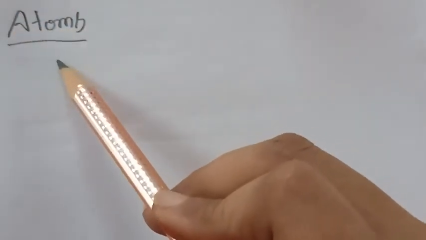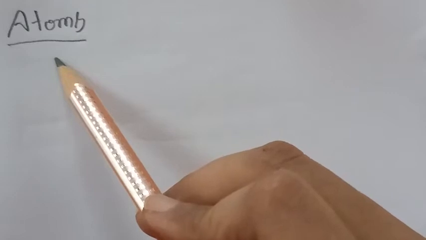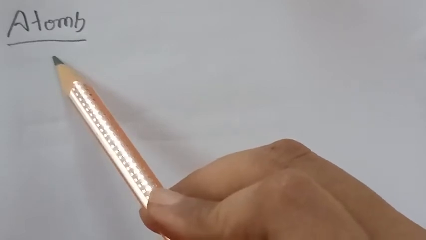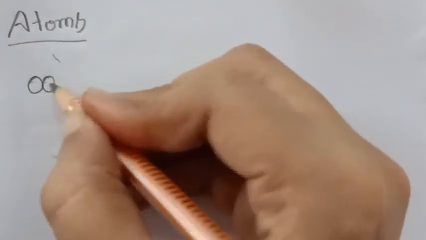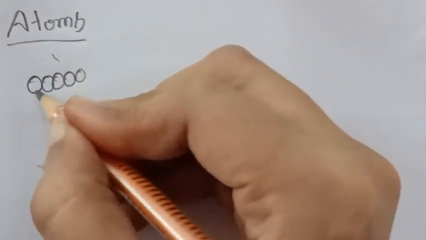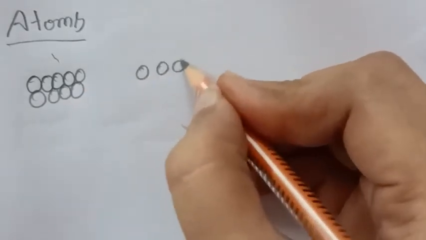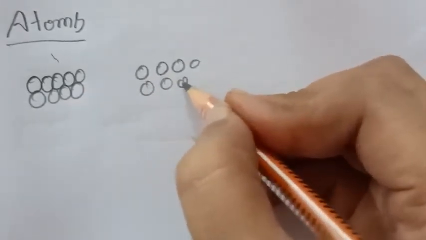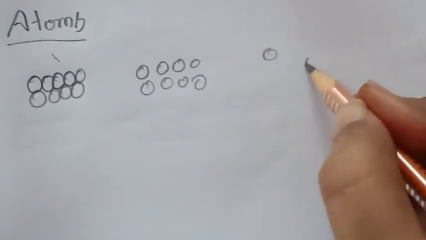Okay, so we know that matter is made of tiny particles called molecules, whether we are talking about solids or liquids, or gas.